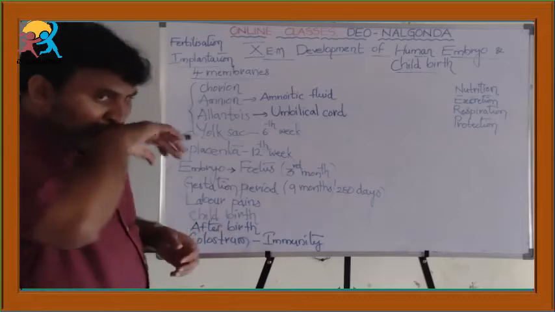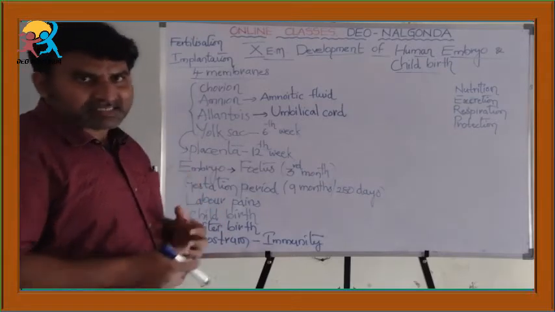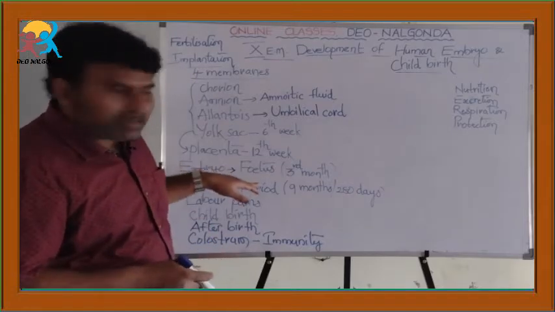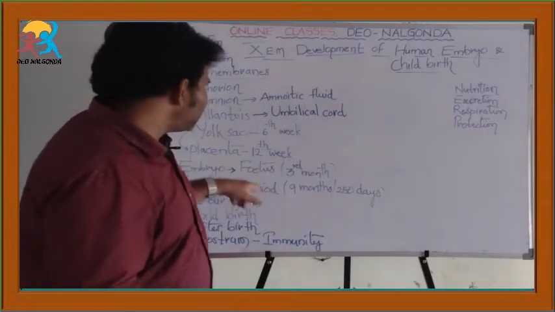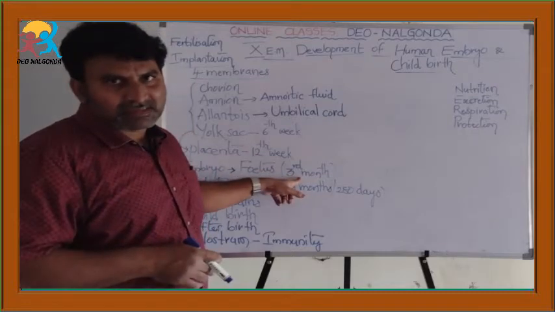Next, there is an interesting fact that the embryo is called a fetus. The embryo is called by the name fetus from the 3rd month onwards.